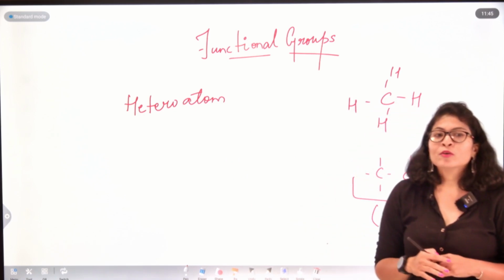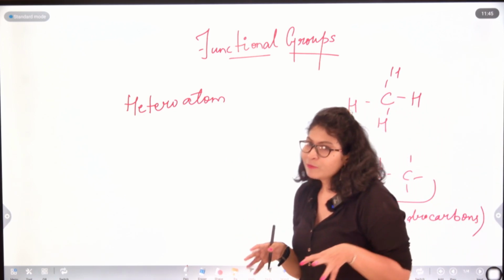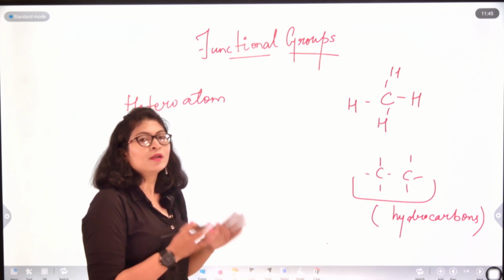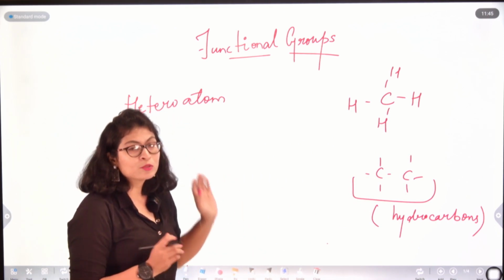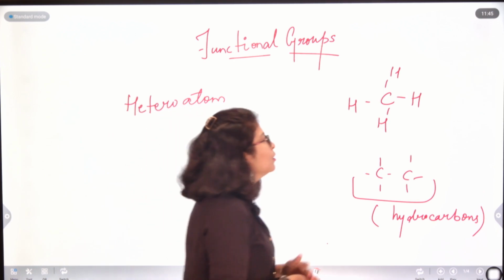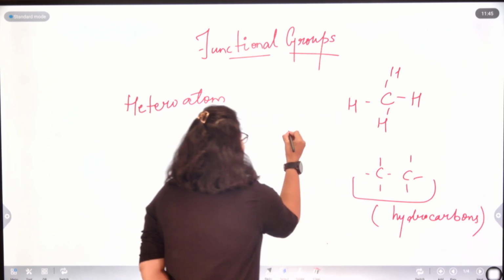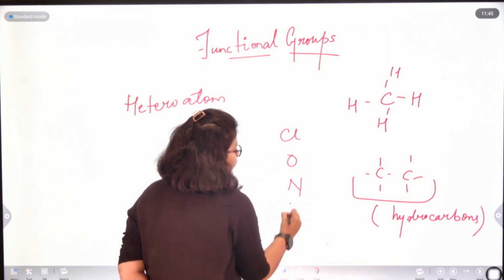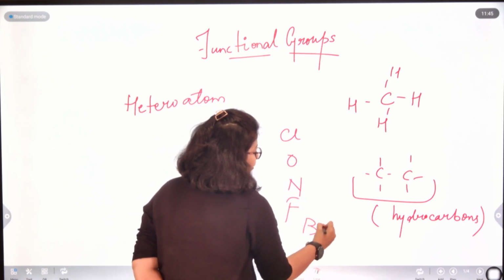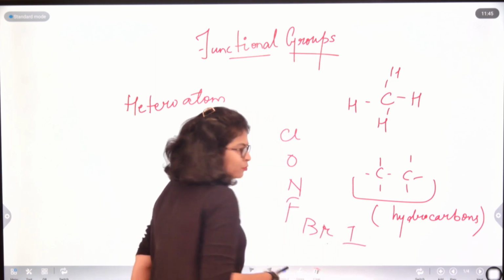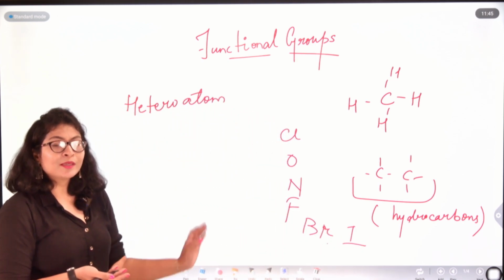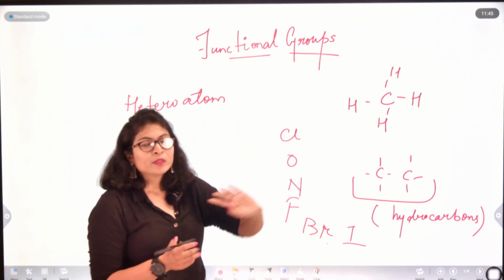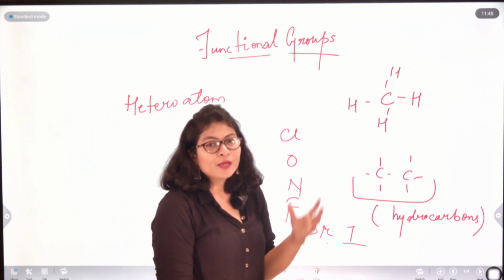Hydrocarbons belong to one particular family, and any other atom other than carbon and hydrogen is known as a heteroatom. What can those heteroatoms be? You can encounter atoms like chlorine, oxygen, nitrogen, fluorine, bromine, iodine, etc. All these atoms have a tendency to form a bond with carbon, so they fall under the category of heteroatom.